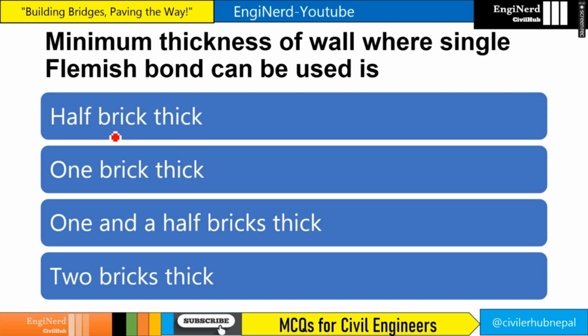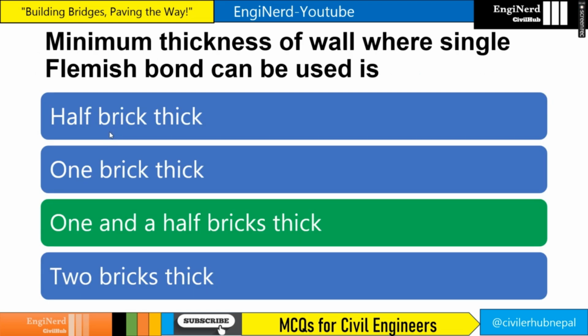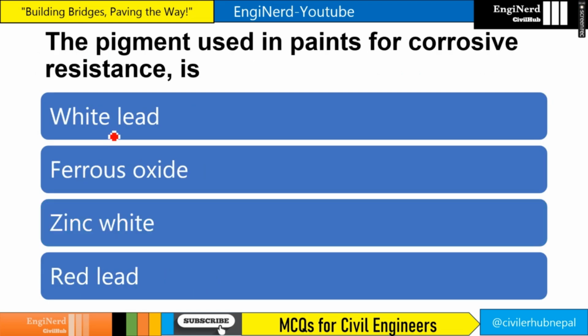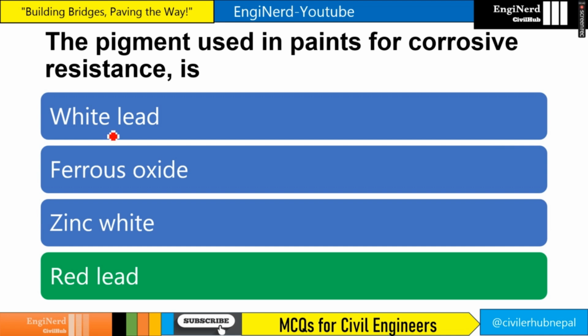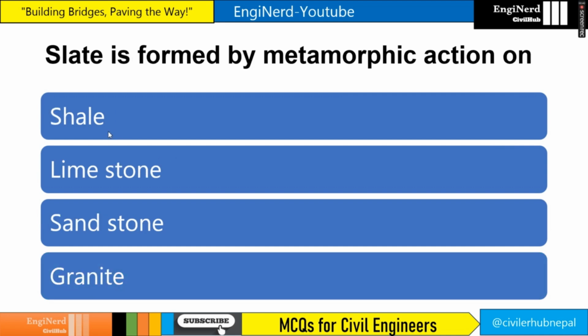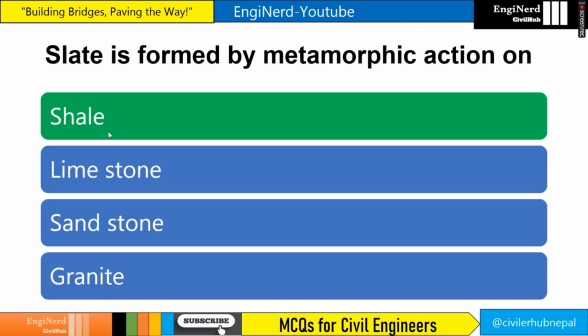Minimum thickness of wall where single flemish bond can be used is at least equal to 1.5 brick, right? So answer is 1.5 brick thick. The pigment used in paints for corrosion resistance is what? Red lead, right? Anti-corrosive paint has red lead in it, so it is red lead. Slate is formed by metamorphic action on what? Shale, right? Shale turns to slate.